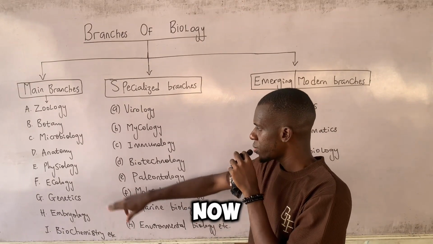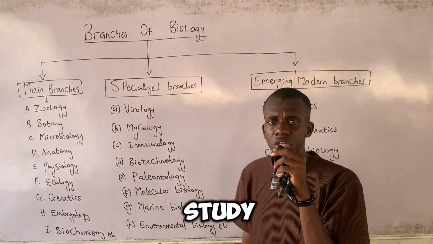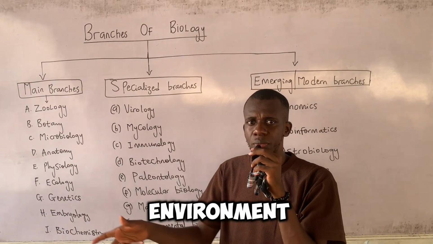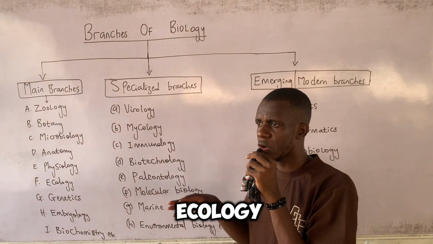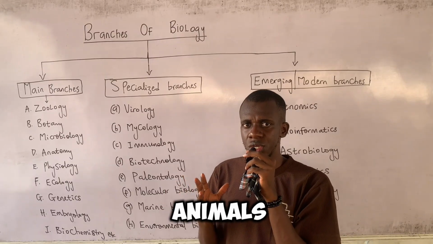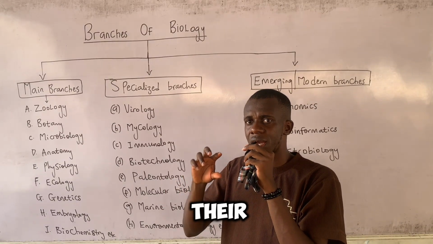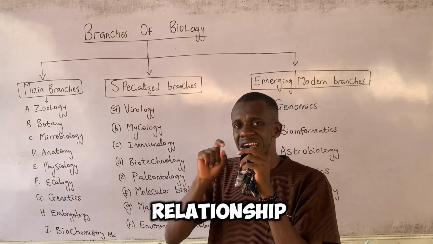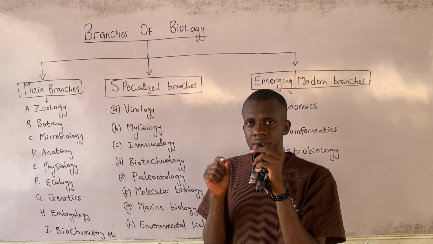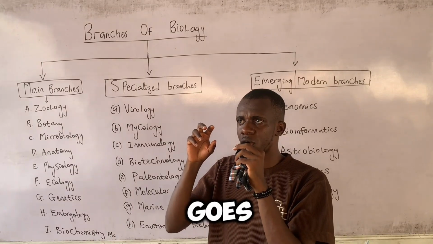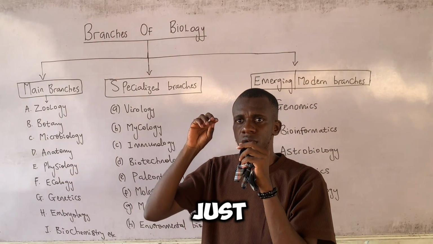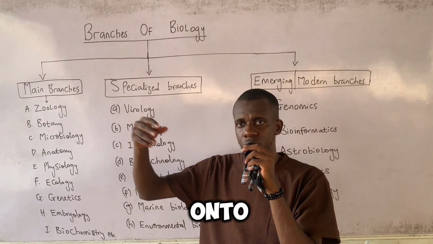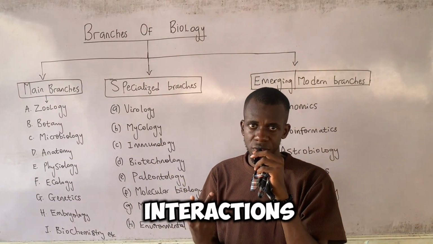Now, ecology is the study of animals in relationship with their environment. So in ecology, we do not just study animals; we equally look at their intrinsic relationship to their environment, which goes beyond just the kind of animals we find in an environment and onto things like interactions.